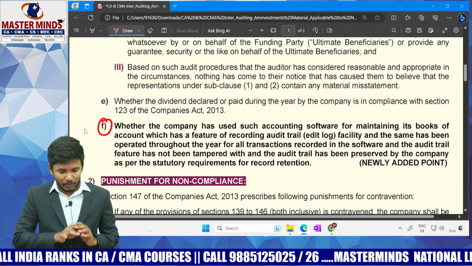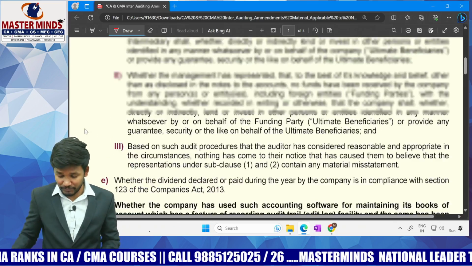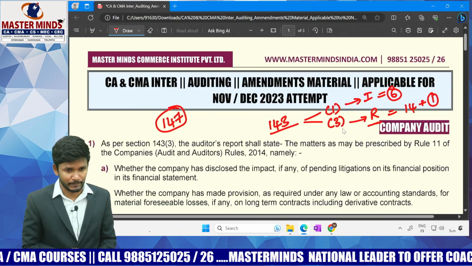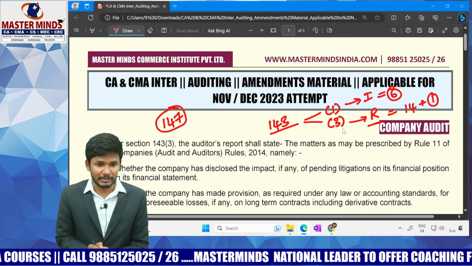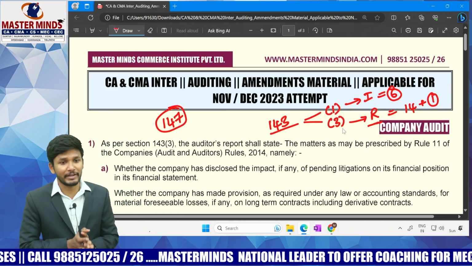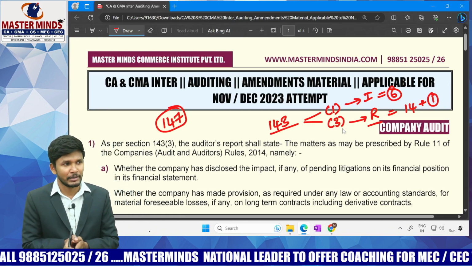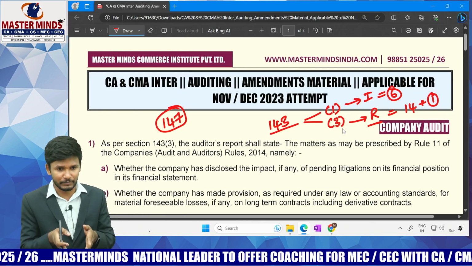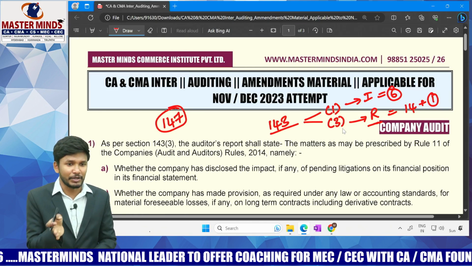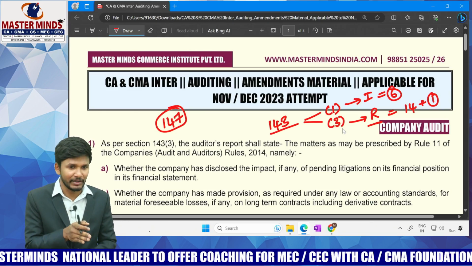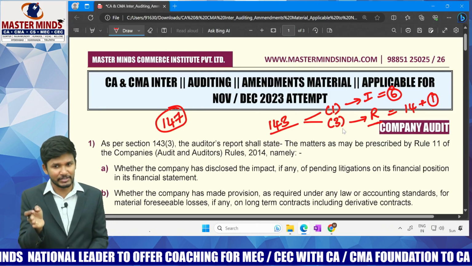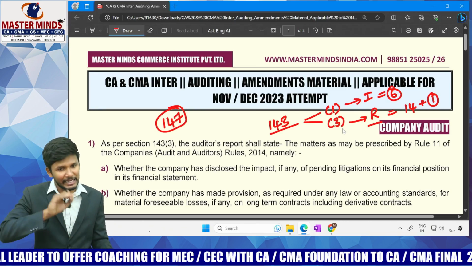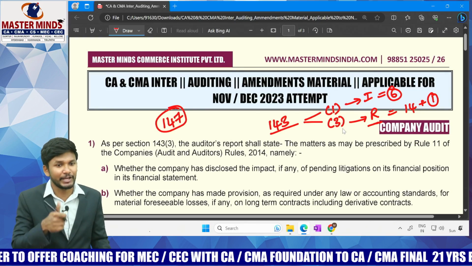Before I start this discussion, first of all, see what I was telling you. Section 143 subsection 3 talks about duty to report. What is the meaning of duty to report, sir? As an auditor, you are supposed to report on various matters. As part of this, even the Companies Act specifically talks about section 143 subsection 3, wherein whether you have a positive opinion, whether you are satisfied or not satisfied about this. If you are satisfied, you are supposed to write in the audit report; if you are not satisfied, you are also supposed to write in the auditor's report. Where will you write, sir?